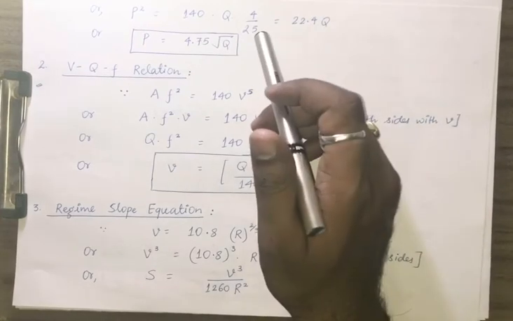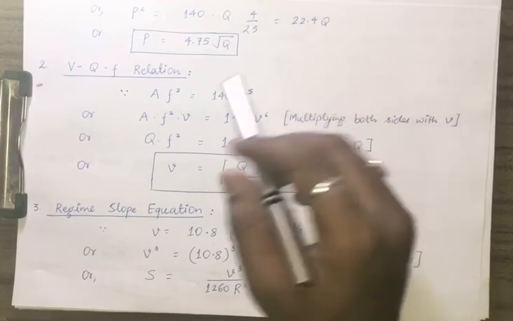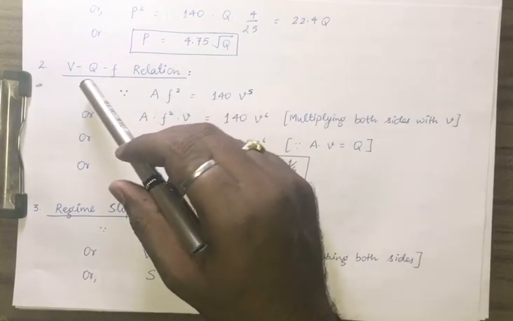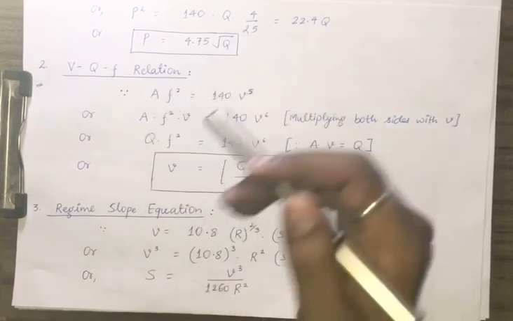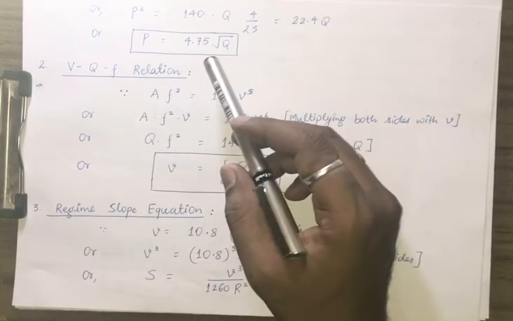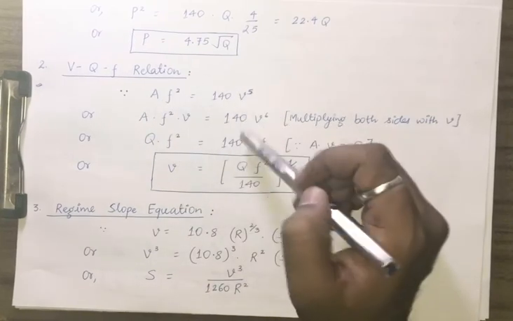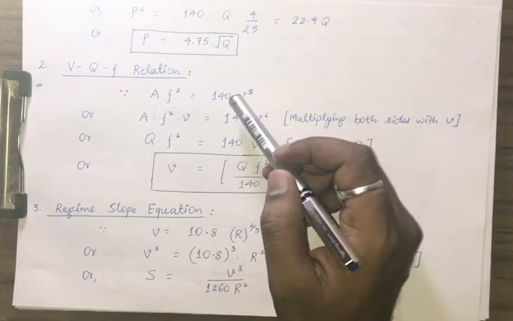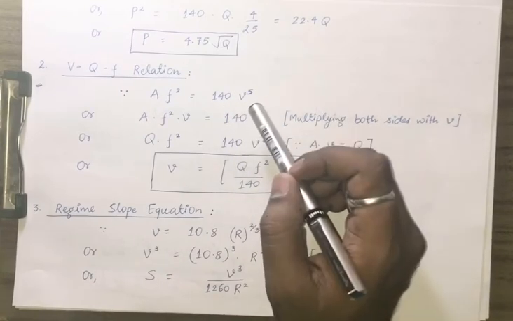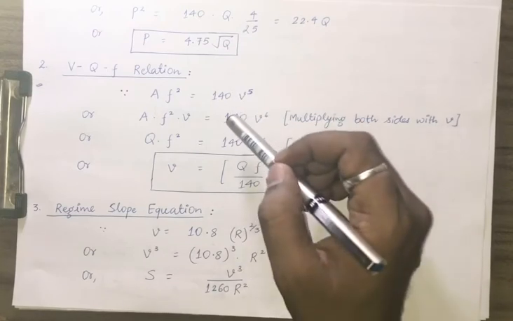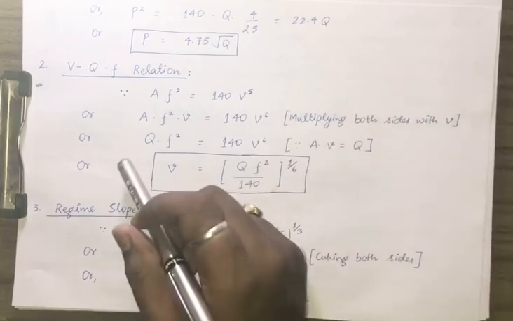So if we try to derive it, the steps are very simple. The second most important question is the velocity, discharge and silt factor relation. This we have already seen: A f square was 140 v raised to power 5. We are going to use these directly when we design the channel. Just bear with me, you will be seeing the application of these equations very soon.